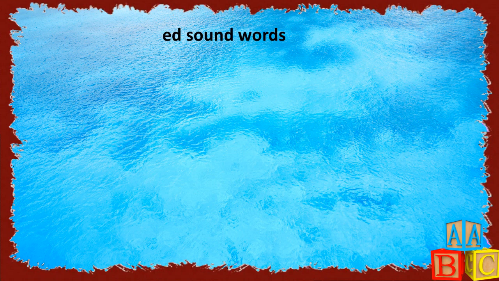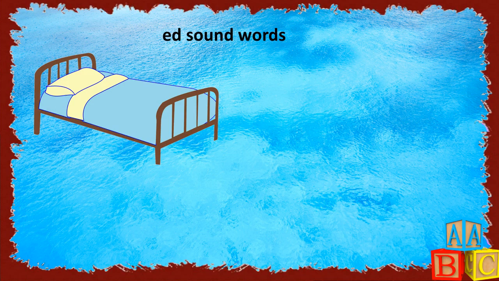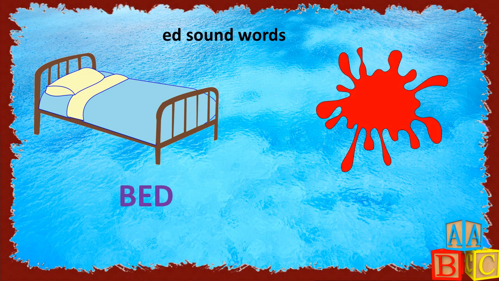E-D sound words. This is a bed, and the spelling of bed is B-E-D, bed. This is the color red, and the spelling of red is R-E-D, red.